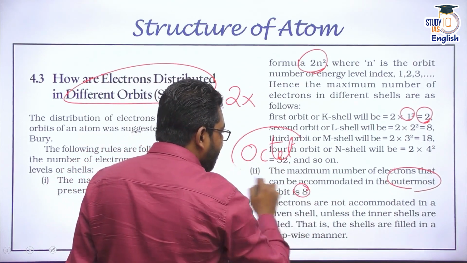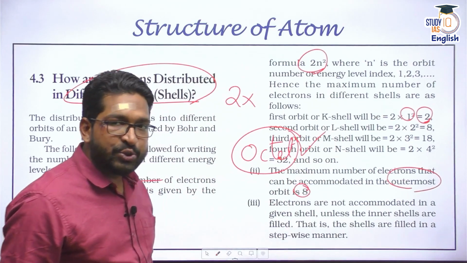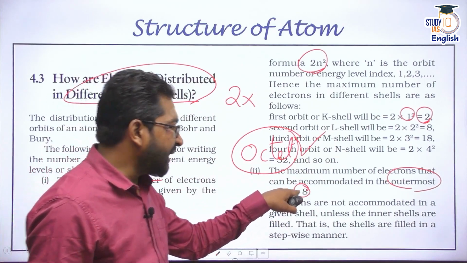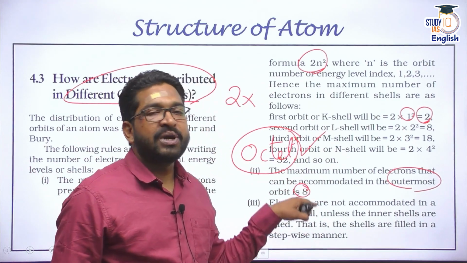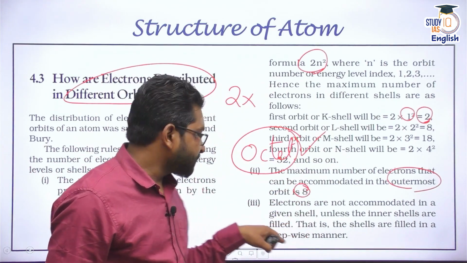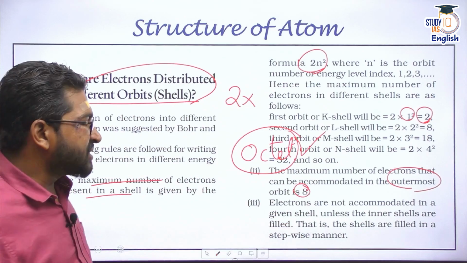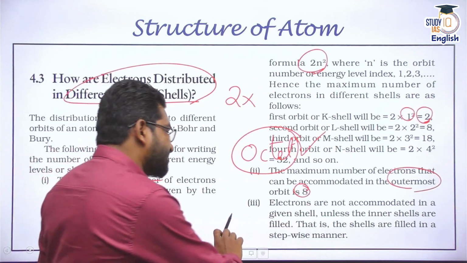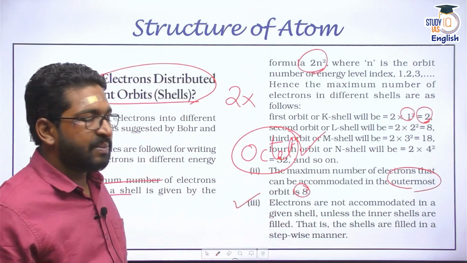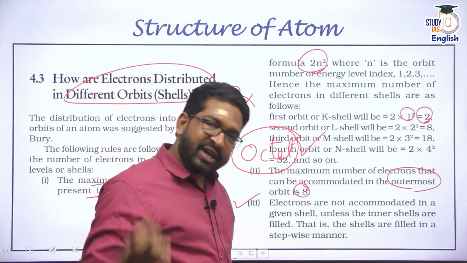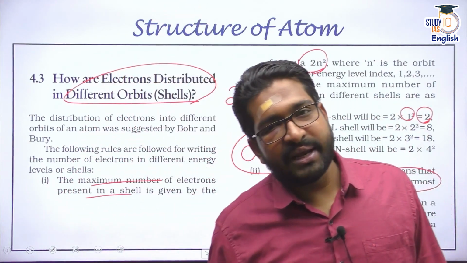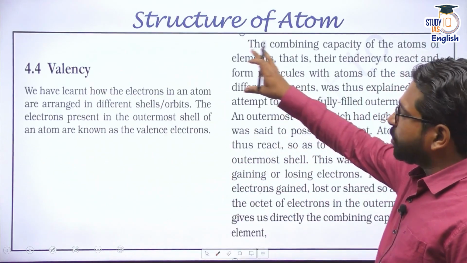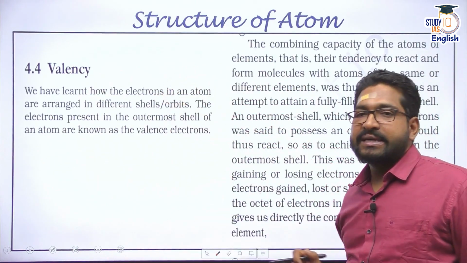That means every atom or every element tries to obtain this octet. If there are exactly 8 electrons in the outermost shell, it is going to be most stable. Apart from that, electrons are not accommodated in a given shell unless their inner shells are filled. That means first the K shell has to be filled, then only the L shell would be filled. These are some of the rules and regulations. And based on this itself, we talk about the concept of valency.